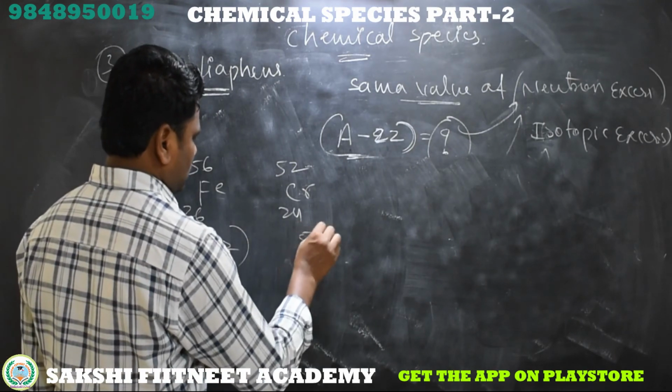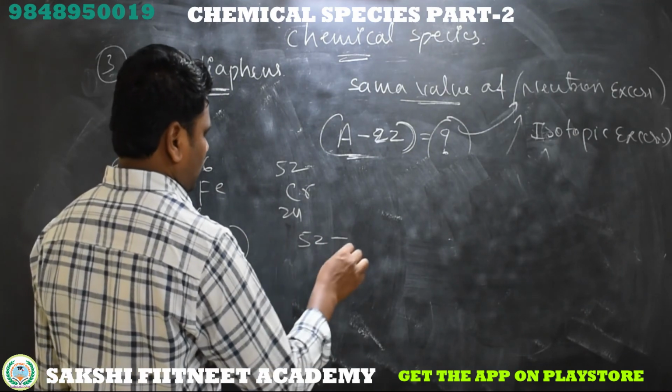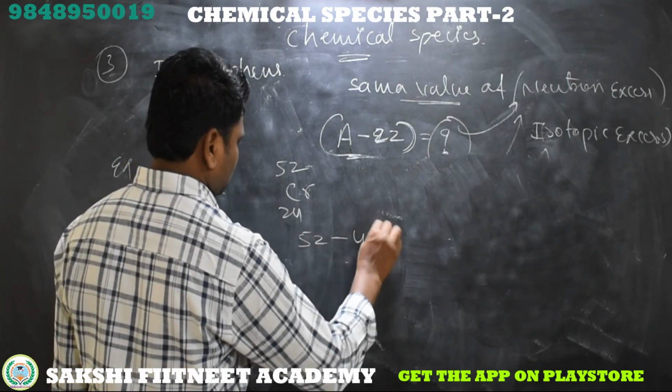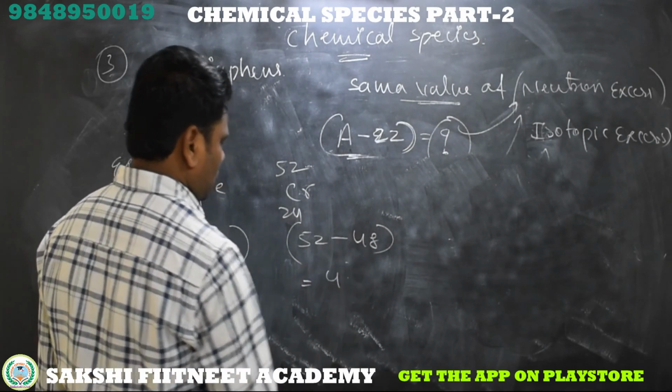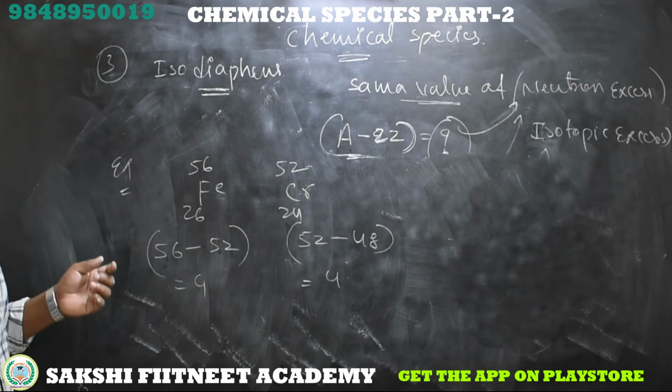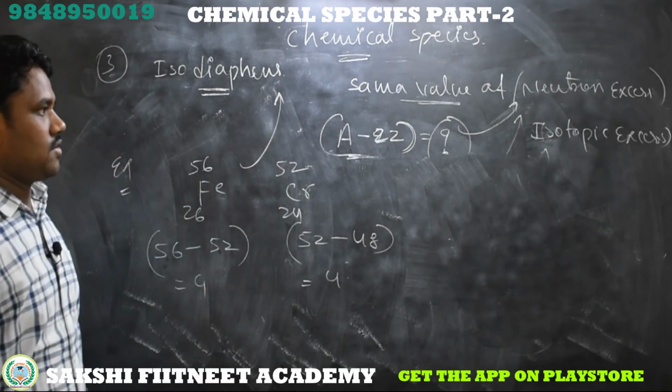Here chromium's atomic mass is 52 minus 2 into atomic number 24, that is 48. So 52 minus 48 is equal to 4. So iron 56 and chromium 52 are classified as isodiaphers.